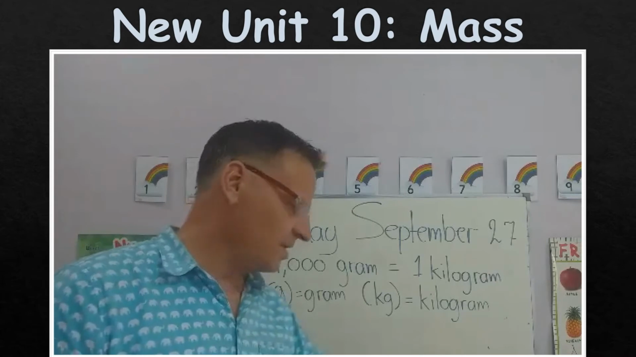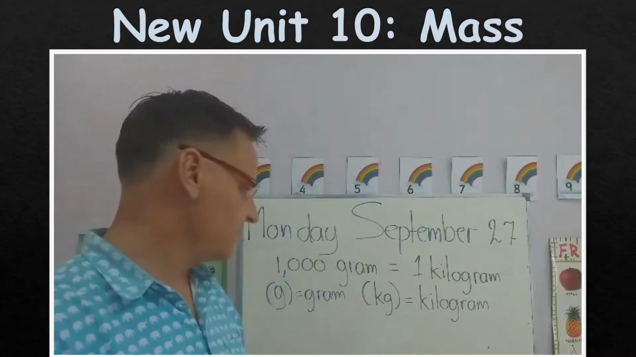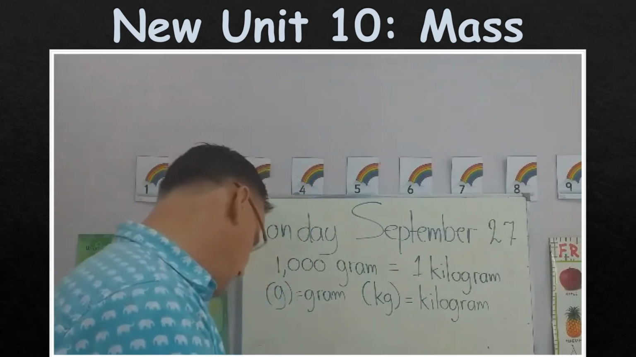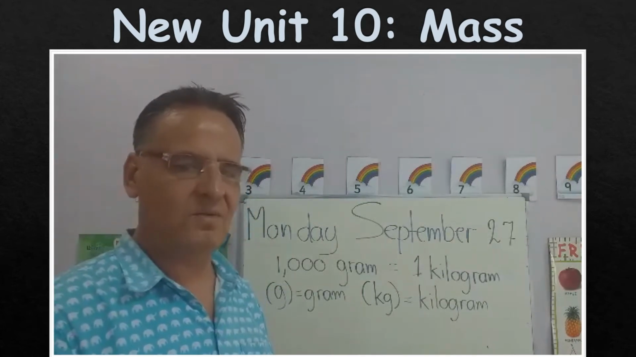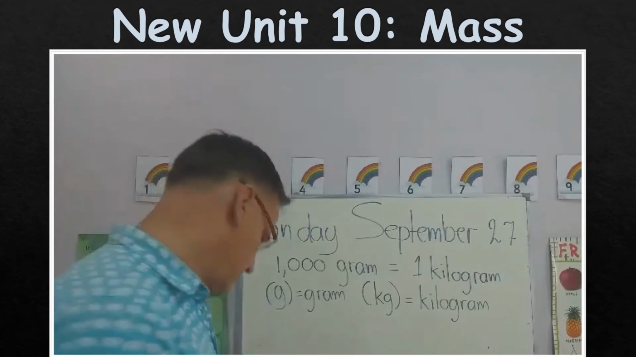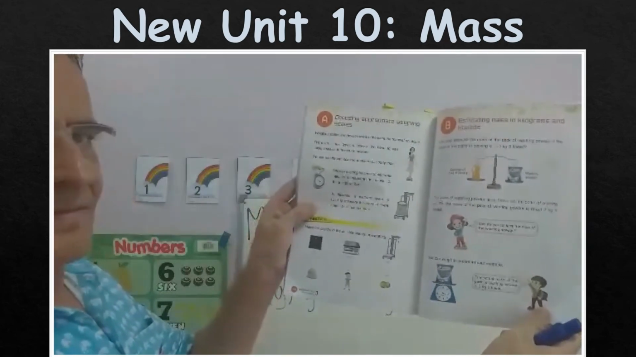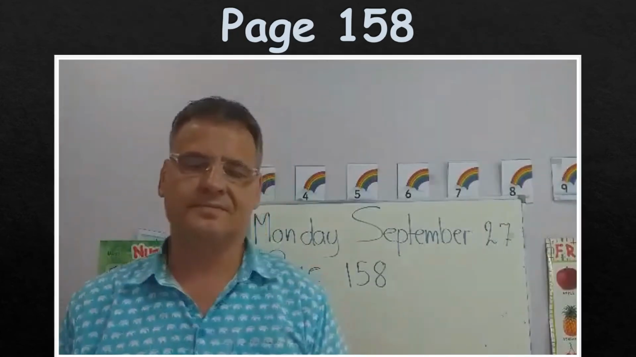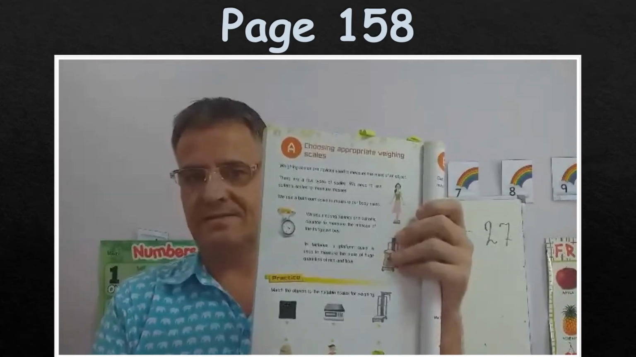So what is about a kilogram? About 2 of these bottles is 1 kilogram. Okay? So, let's look at our book. We will go to page number 158. Okay, so that is this page, 158. Let's have a look at the introduction of the new unit. Okay, please go to your math book and go to page 158.